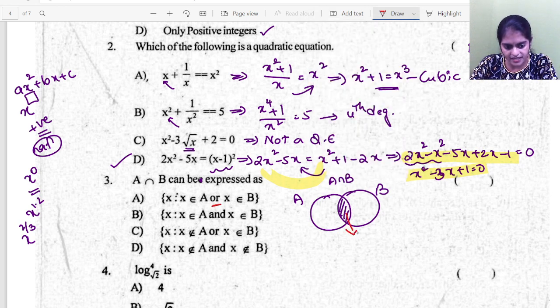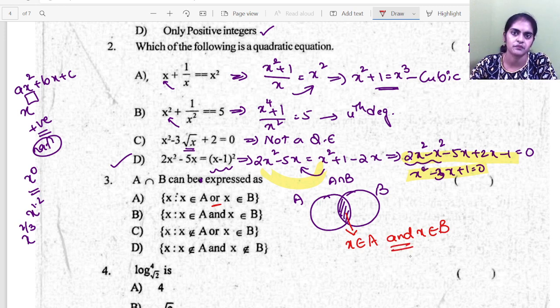Here the elements are belonging to A. So these elements are belonging to A and also these elements are belonging to B, isn't it? So it is an and condition. It is the common region, and condition. So x belongs to A, x belongs to B is the correct answer. So again your concept, so nothing to solve here. Since I am explaining, I am taking a little more time. Are you able to understand? But it is a simple concept.